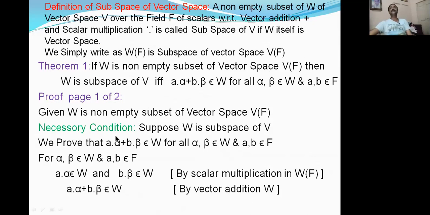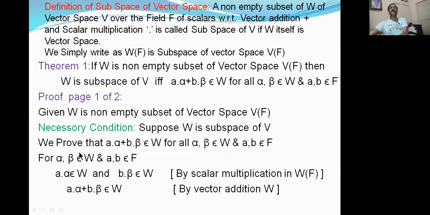What is the necessary condition? For the necessary condition, we have to take left and prove right. First, we are taking left. What is left? Suppose W is a subspace of V. We want to prove the right side: a alpha plus b beta belongs to W for all alpha, beta belonging to W and a, b scalars in F. For this proof, I am taking alpha, beta belonging to W and a, b scalars in F. Okay, right? a is a scalar, alpha is a vector.